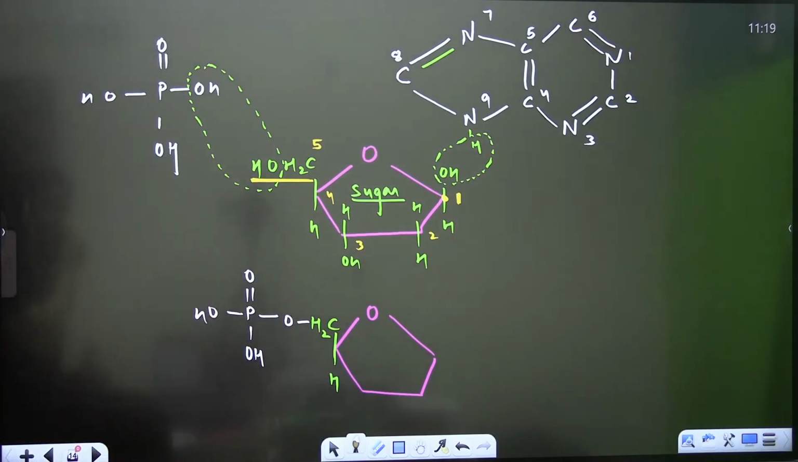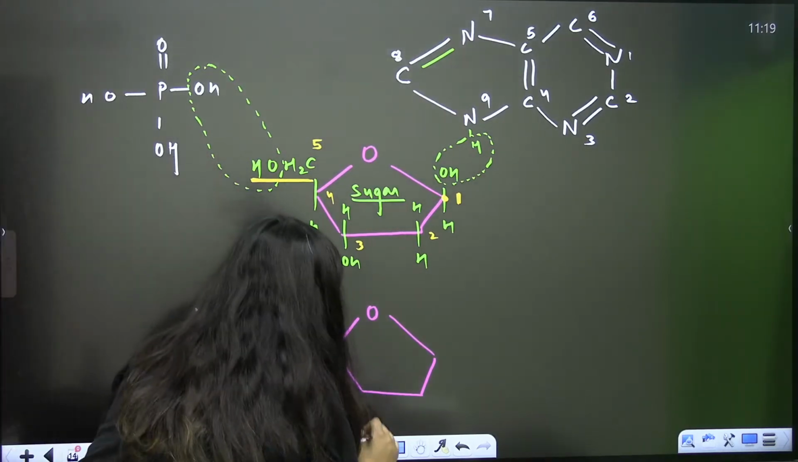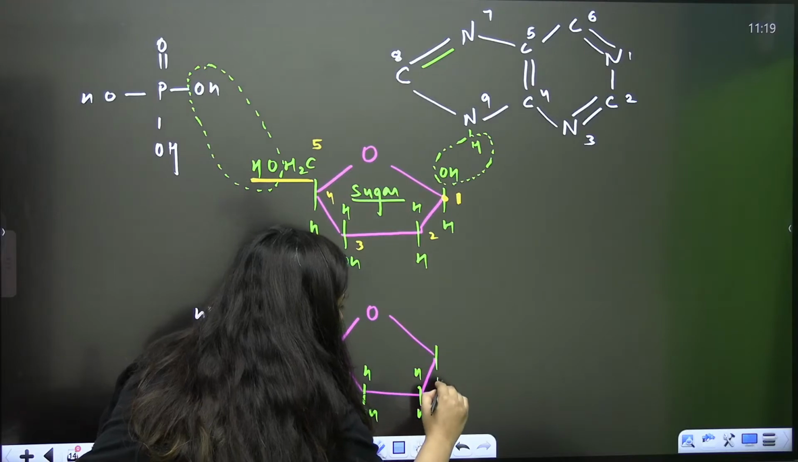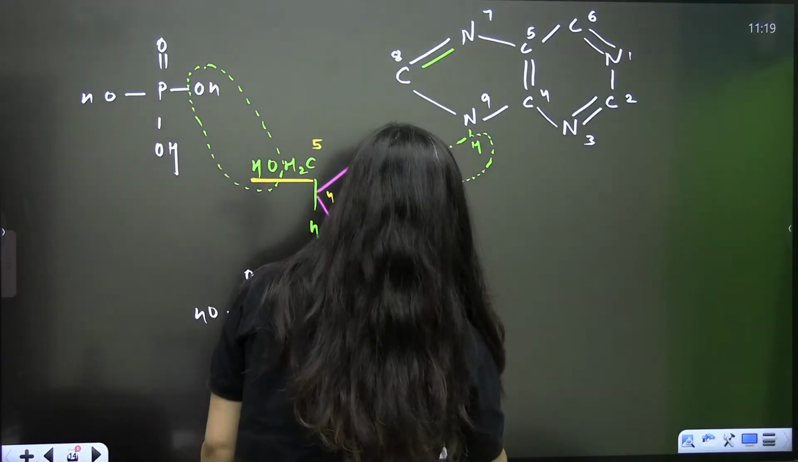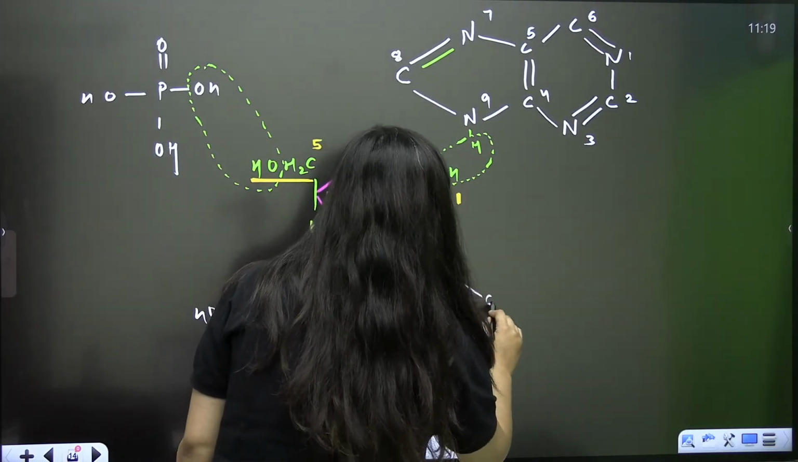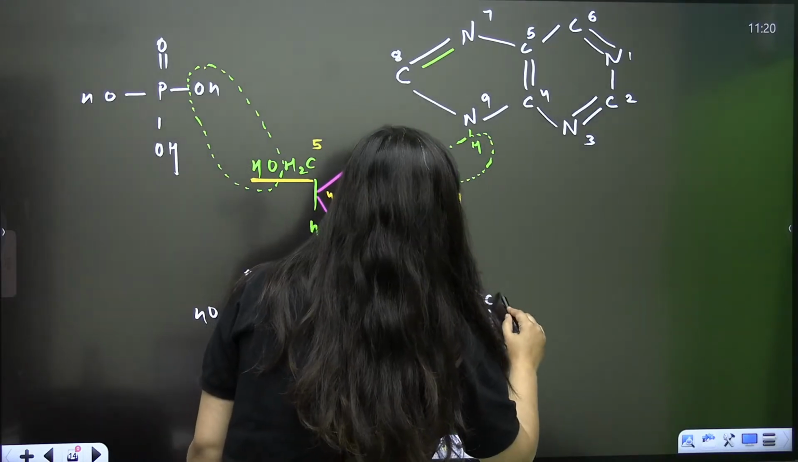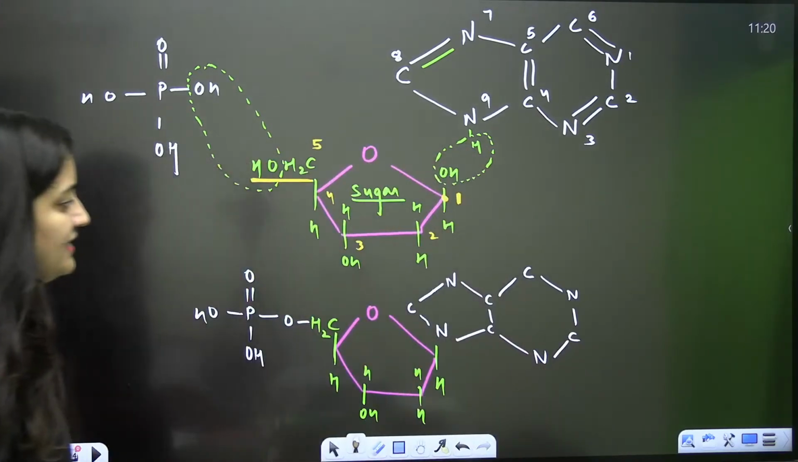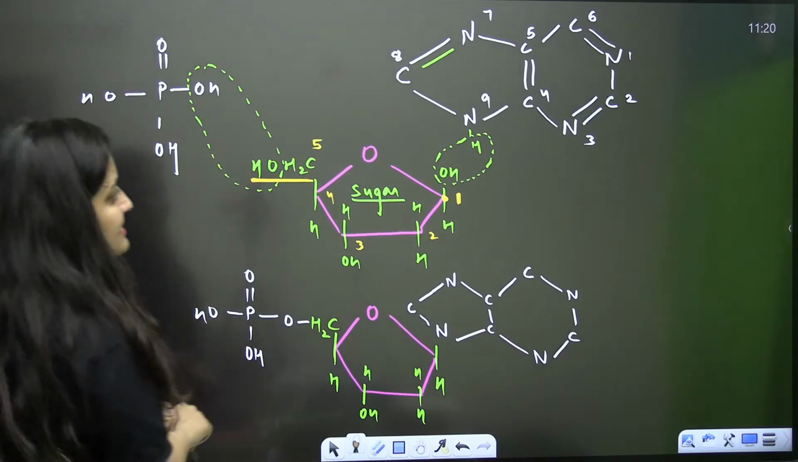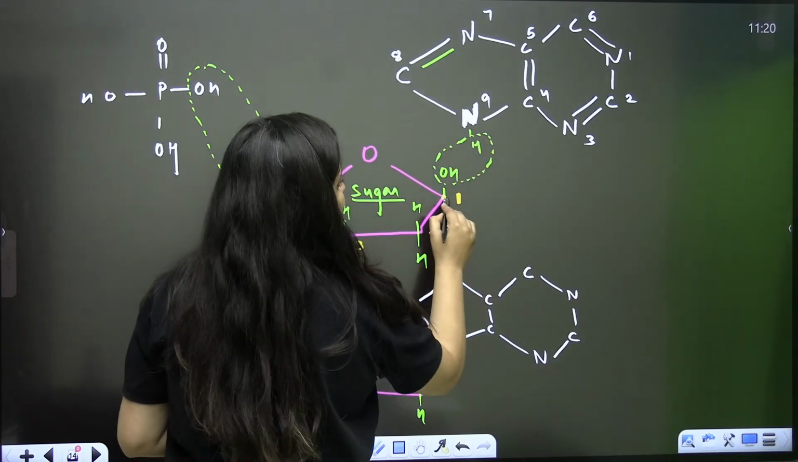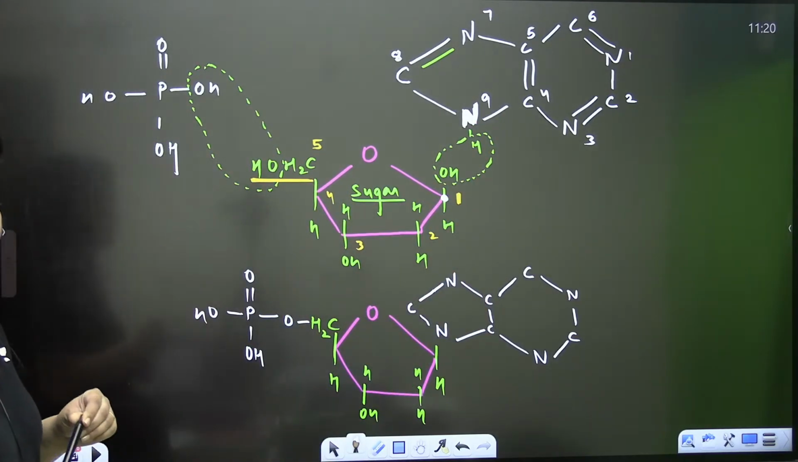That's the story. Am I right? Yes. So why are we saying it is the N-glycosidic bond? Because this nitrogen is involved in the bond formation here. And here it is the carbon, but this is the nitrogen which is involved in the bond formation here.